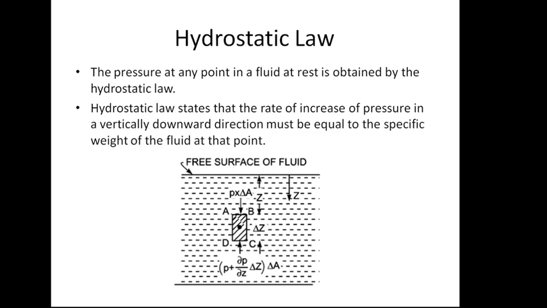As you move downwards from the free surface of a fluid, the pressure goes on increasing, and that rate of increase of pressure is equal to the specific weight rho g of the fluid.